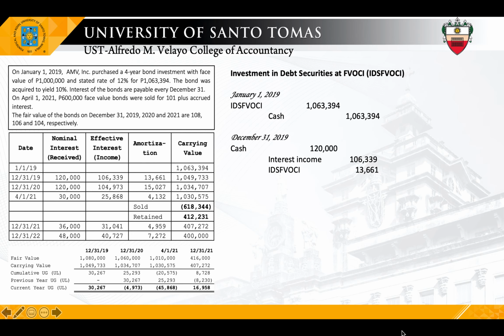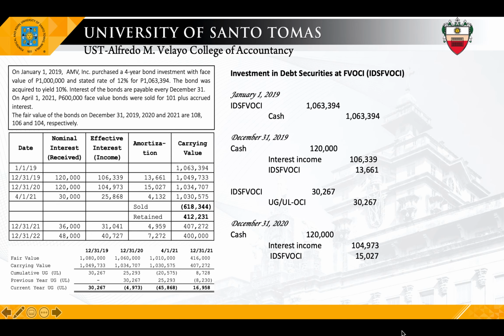And then to record the change in fair value. So, for 2019, we have 30,267 positive. So, UG. So, debit investment, credit UG, 30,267. In 2020, debit cash, credit interest income, credit investment, all lifted from the table. And to record the UL, this time it's debit UL, credit investment 4,973.